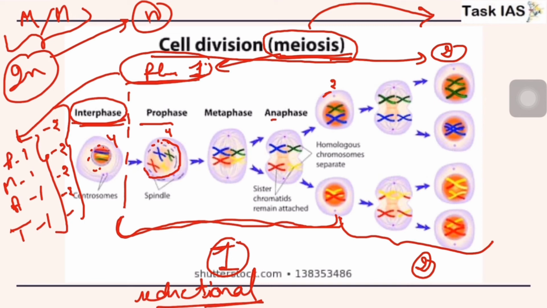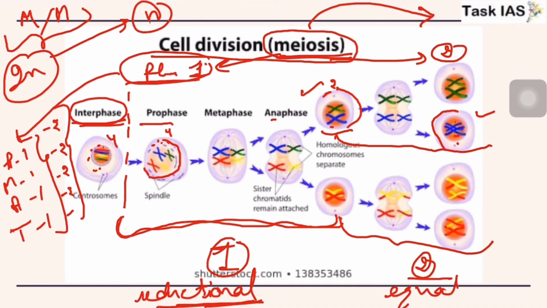Now look at this, and again later after division these two daughter cells. If we compare this structure and this, the number of chromosomes is equal, that is 1 pair of chromosomes here and 1 pair here. So this shows that meiosis 2 is equational when we see it in light of the number of chromosomes.